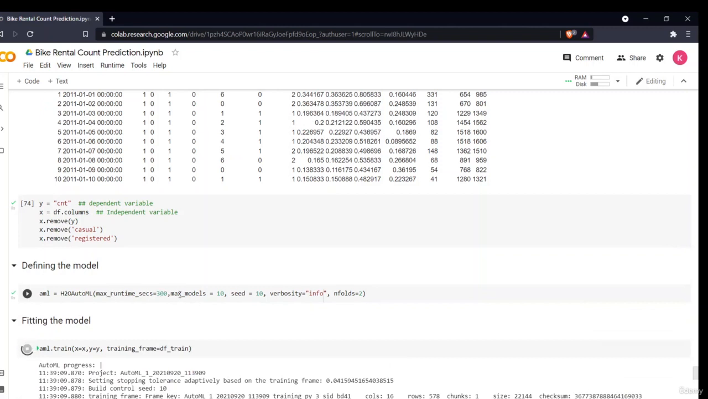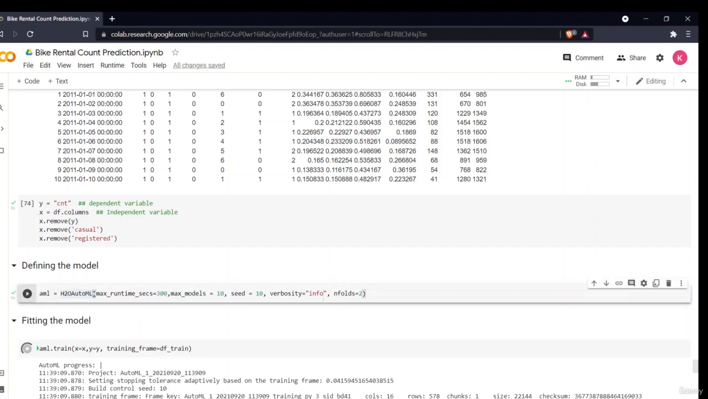I'll be telling it, okay, use maximum models 10, use maximum C 10, verbosity, number of words use 2. You can go to their website, see their documentation, and you can see how much time. You can also remove this factor. Okay, now if you want to see